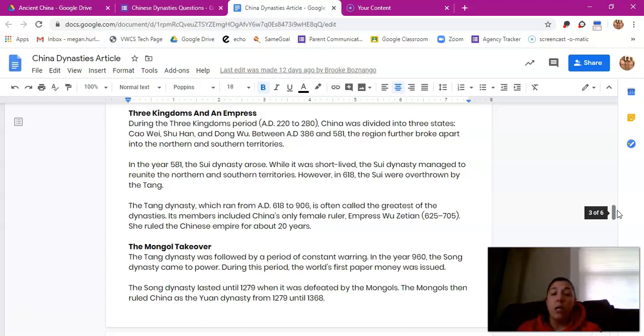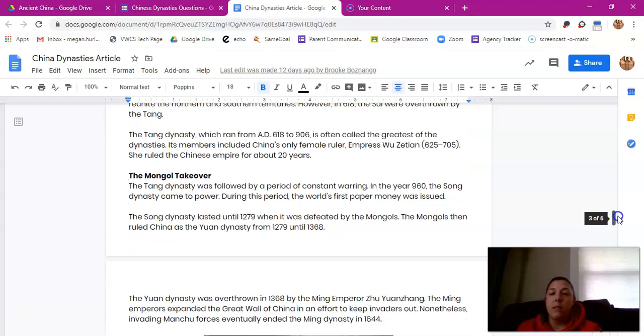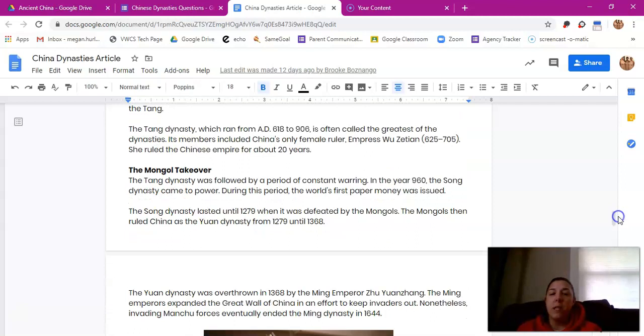However, in 618, the Qing were overthrown by the Tang. The Tang Dynasty, which ran from AD 618 to 906, is often called the greatest of the dynasties. Its members included China's only female ruler, Empress Wu Zetian. She ruled the Chinese Empire for about 20 years.